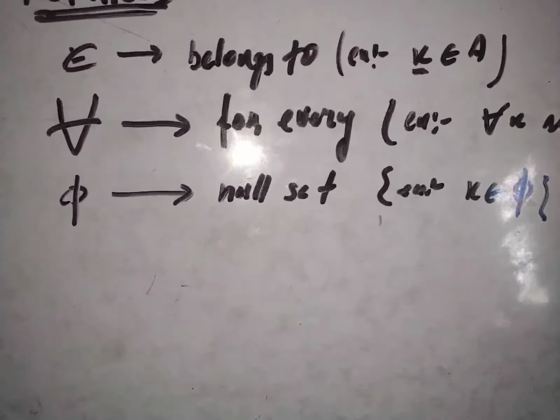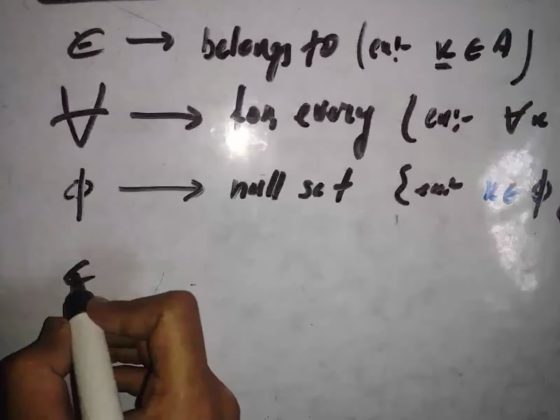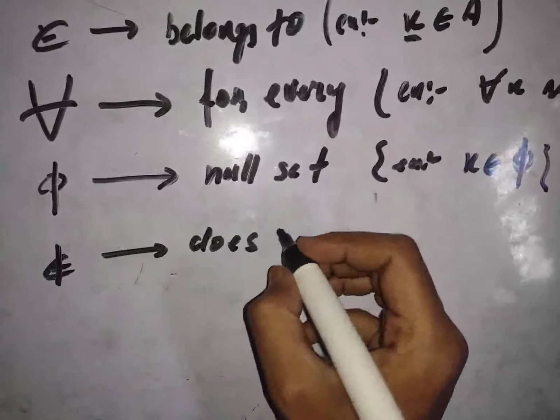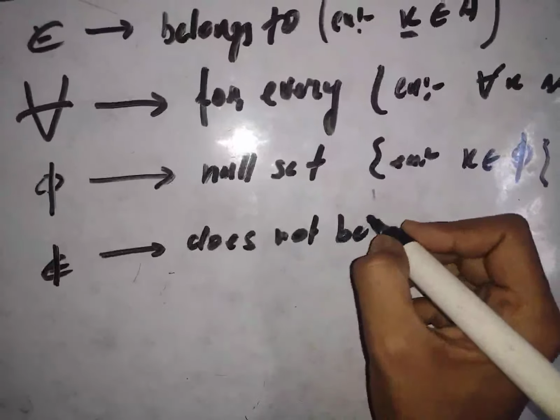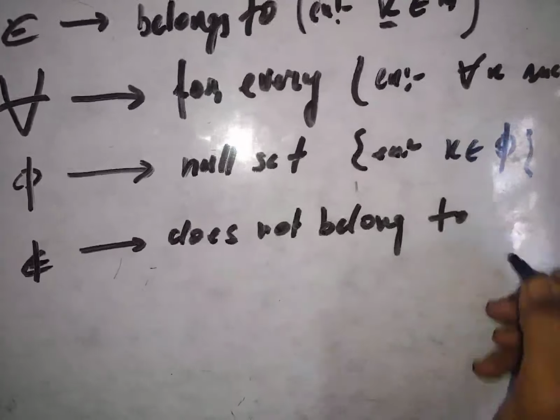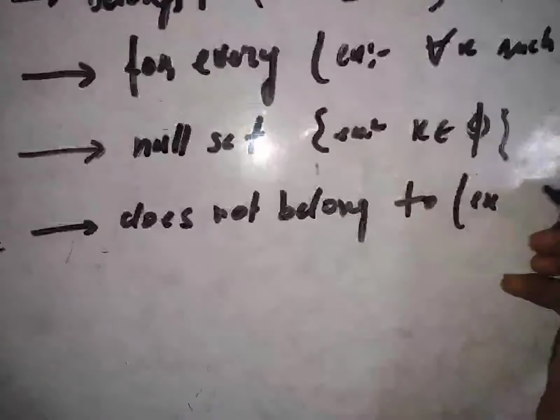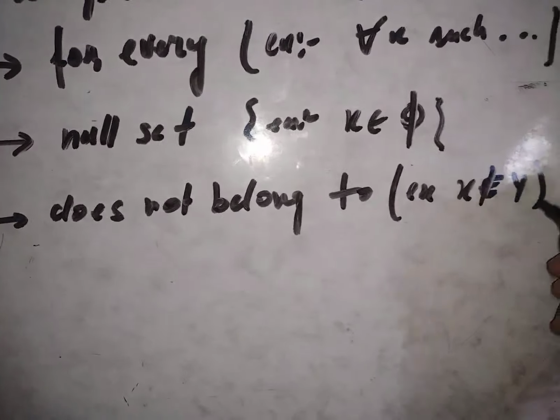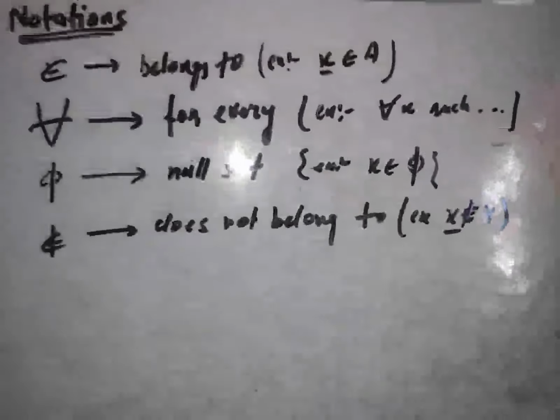And there are a few more symbols that we shall use, or notations: does not belong to. So if you write, for example, x does not belong to y, we are simply saying that x is not an element of y.